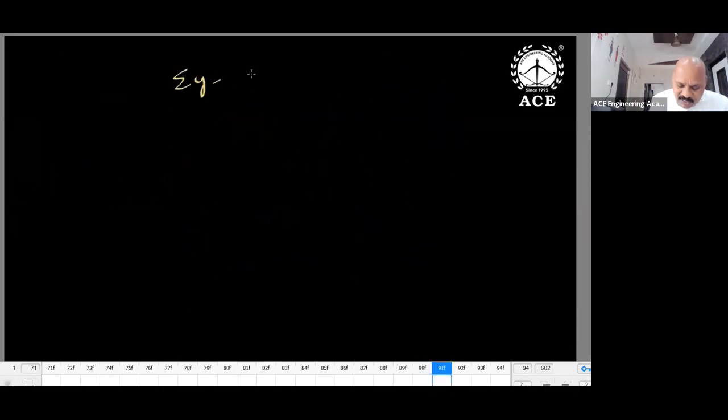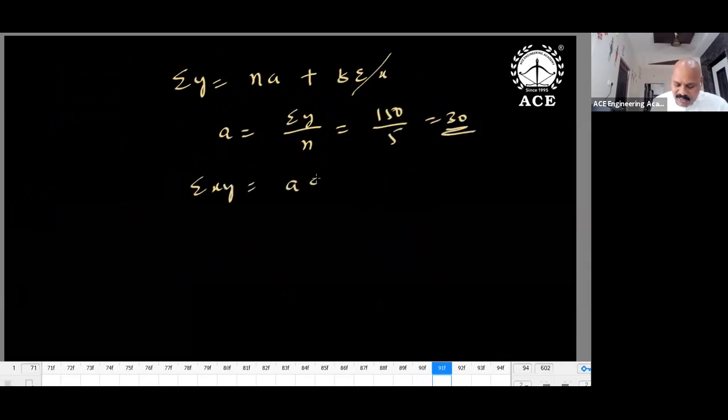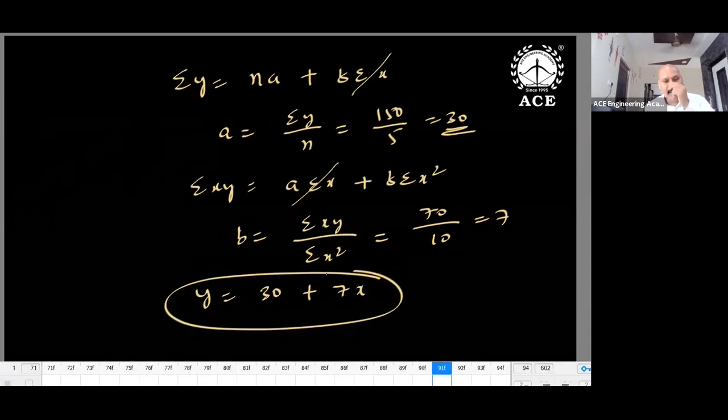Now, what are the equations? Sigma y is equal to na plus b sigma x. This term is cancelled, so a is equal to sigma y by n. What about the sigma y value? Sigma y is 150 by 5, so 30. Sigma x into y is equal to a sigma x plus b sigma x squared. So b is equal to sigma xy divided by sigma x squared, which is 70 by 10, so 7. So what is the equation? Y is equal to 30 plus 7 into x. This is the equation: y is equal to 30 plus 7x.